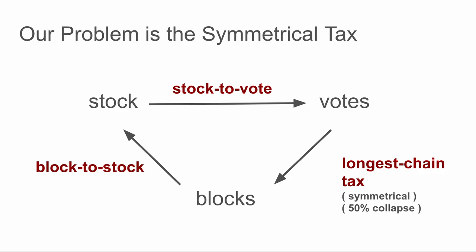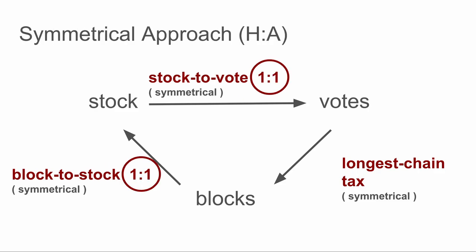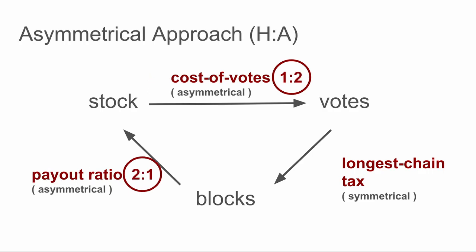Now, these are steps where we can actually tweak the efficiency. In the symmetrical approach like Bitcoin, the conversion ratio is the same for both honest nodes and attackers. But what if we could make it different? In this diagram, what you're seeing is that for attackers, you need to spend twice as much stock to make your votes than the honest nodes do.